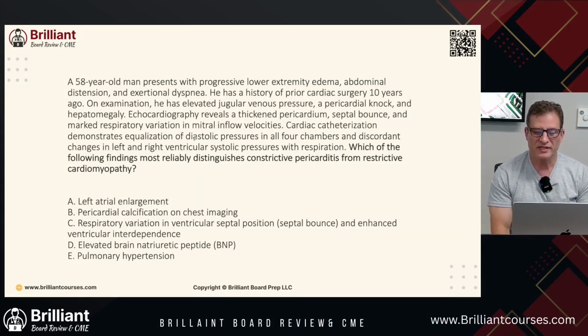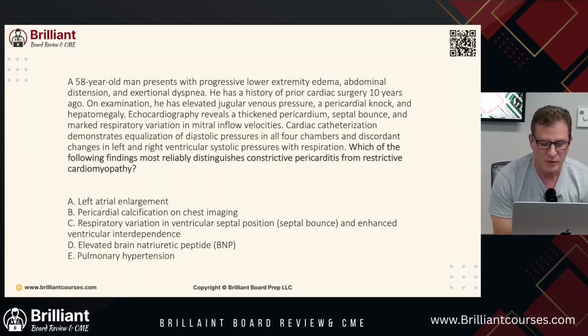Echocardiogram reveals a thickened pericardium, septal bounce, and marked respiratory variation in mitral inflow velocities. Cardiac catheterization demonstrates equal diastolic pressures in all 4 chambers and discordant changes in the left and right ventricular systolic pressures with respiration.